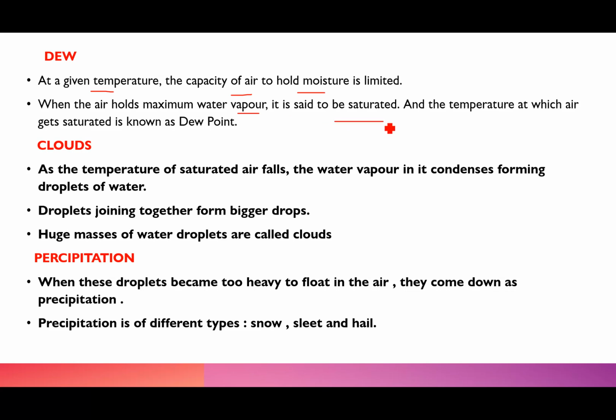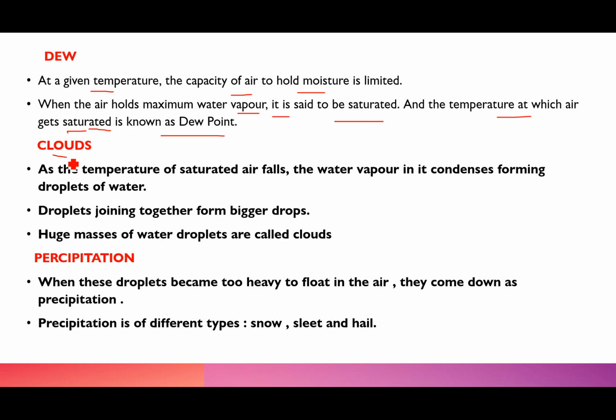And the temperature at which the air gets saturated is called the dew point. So dew point is nothing but the temperature at which the air gets saturated. Saturated means that air cannot hold any more moisture.